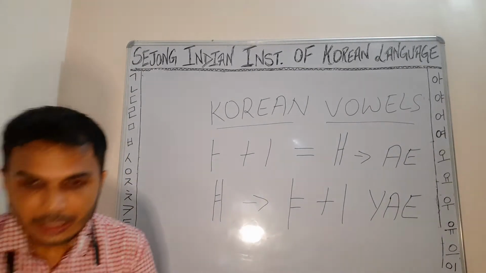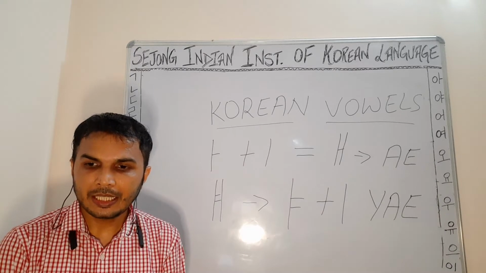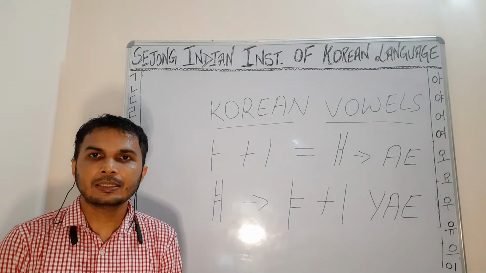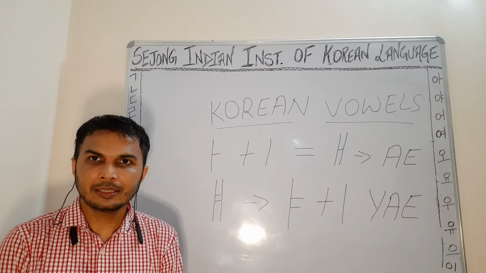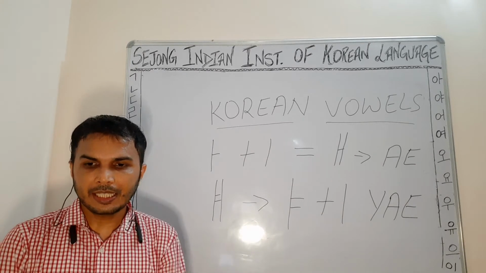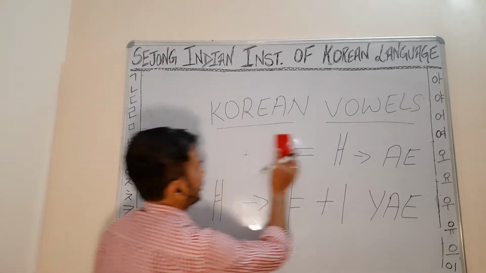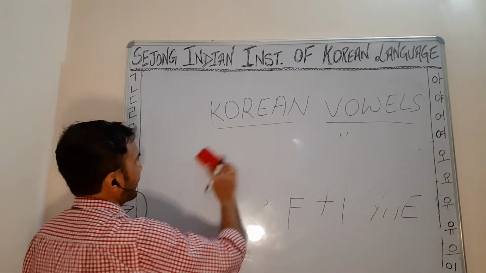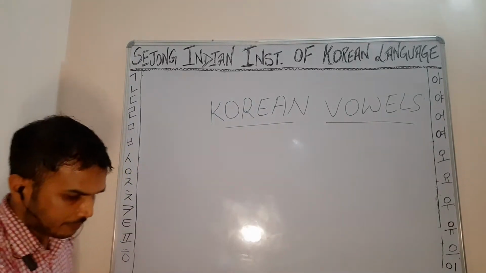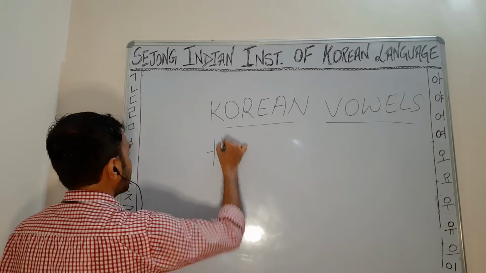Okay, so next diphthong is ae. It is ae, right? How to write ae? Ae can be written like this.